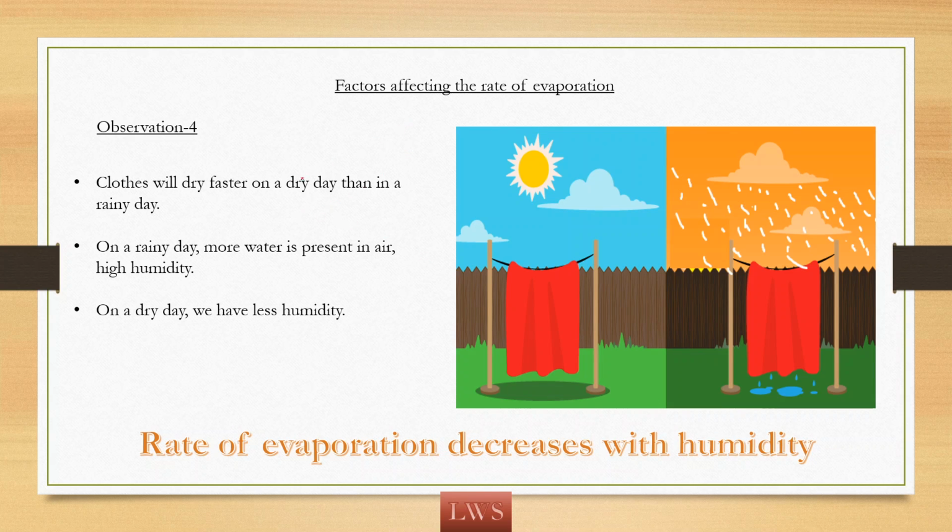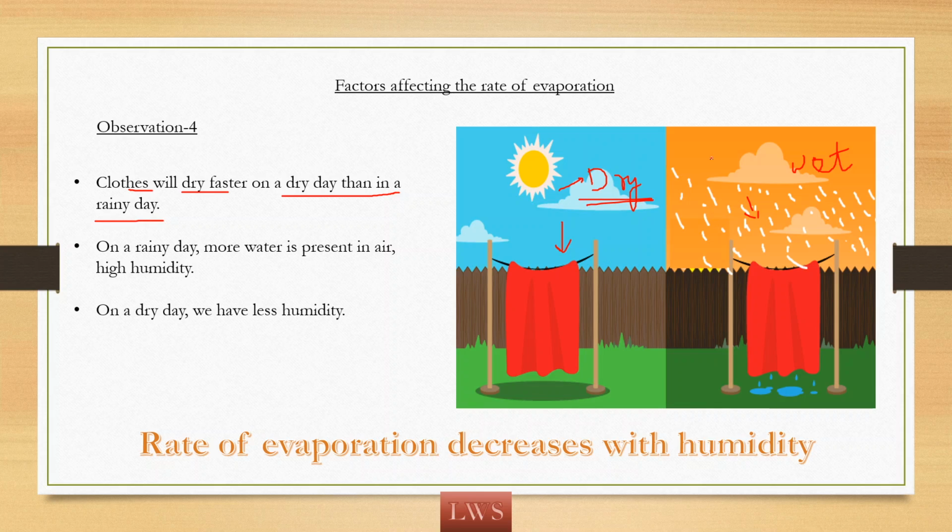Let us consider one more case. The clothes will dry faster on a dry day than on a rainy day. So here two sets of clothes are there. Here the clothes are under the sun, which means it is a dry day. In the other figure you can see it is raining, so it is not a dry day, it is a wet day, I would say. In which of these two figures do the clothes get dried faster? On a dry day.